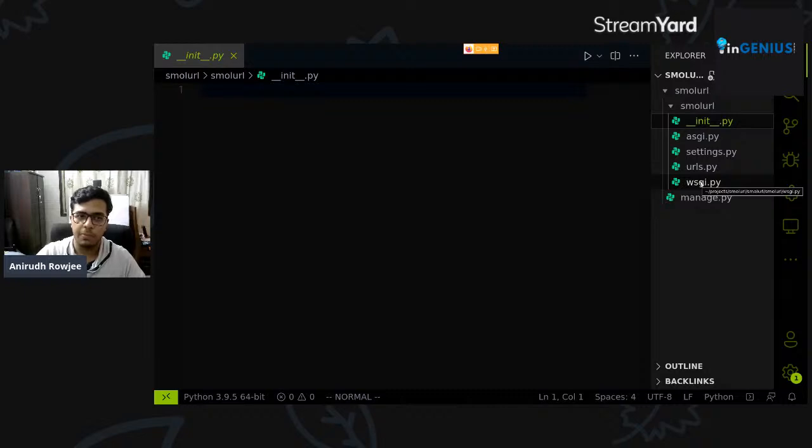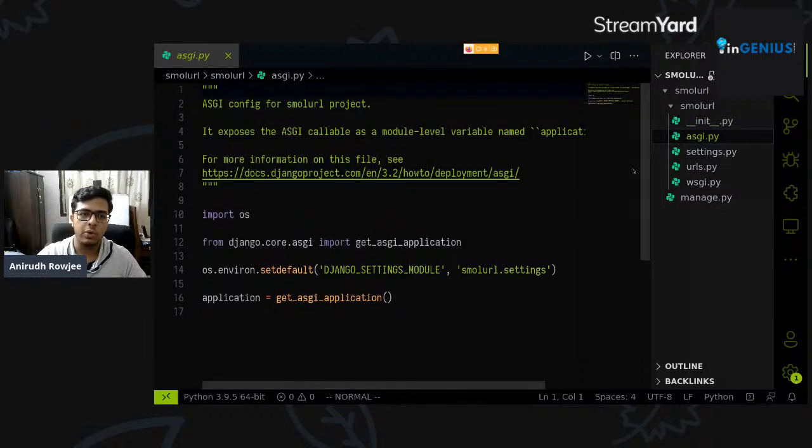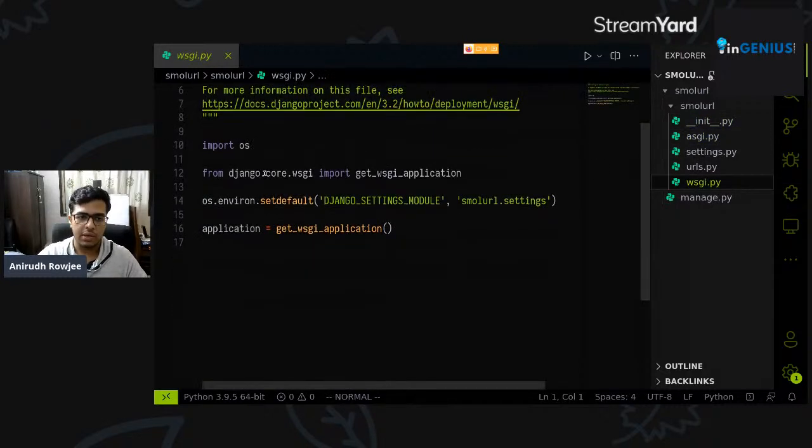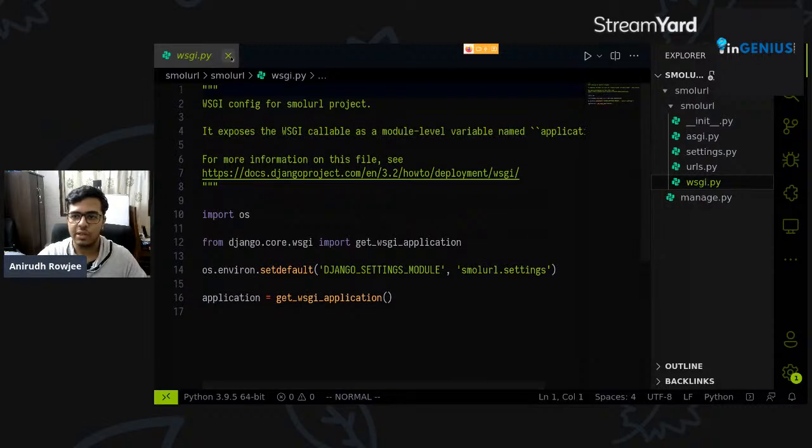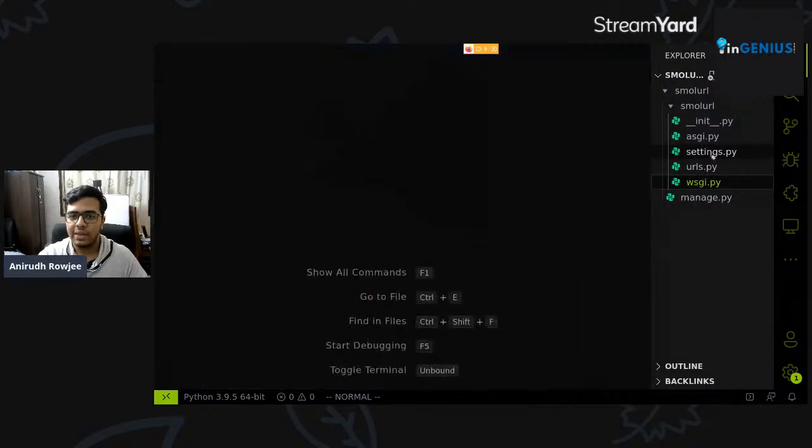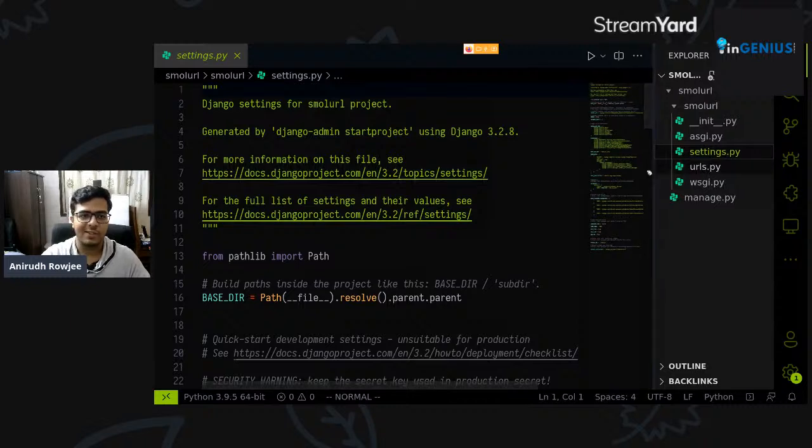Django ships with a built-in development server for us to rapidly check the changes we've made, right? But in production, when you deploy an app like this outside of a hackathon context, maybe, when you deploy it to the cloud, you'll have to use an actual web server to handle the paths you provided, because Django is a web development framework. It's not a web server, right? So these files have specifically to do with how you deal with different types of web servers, but they aren't relevant at the moment. We'll take a slightly longer look at the settings.py file.